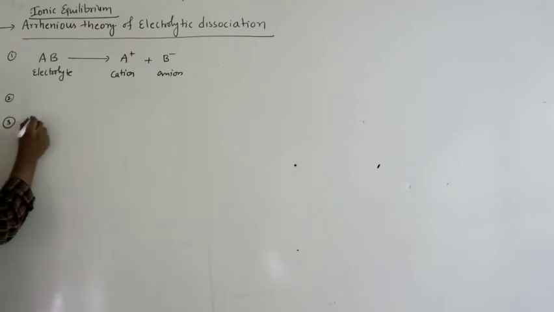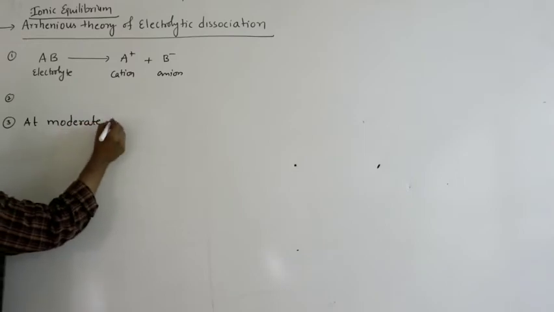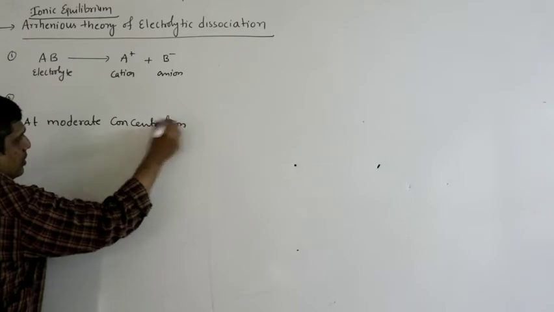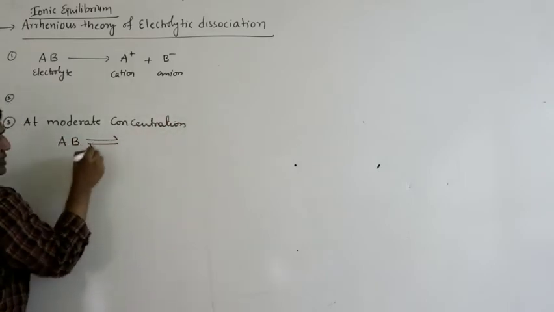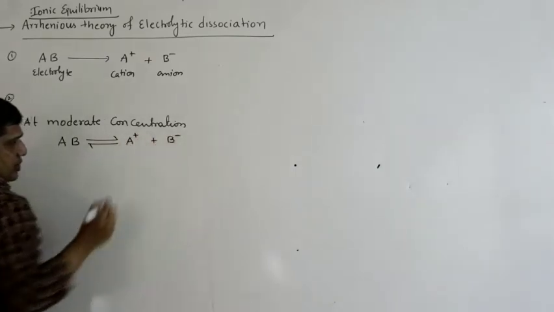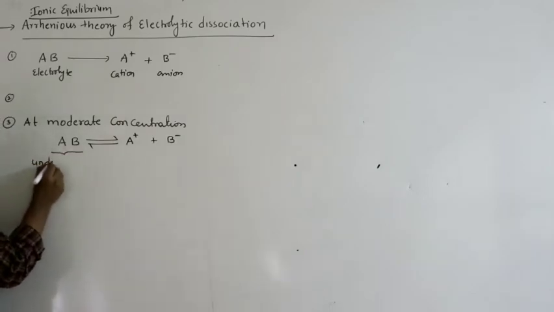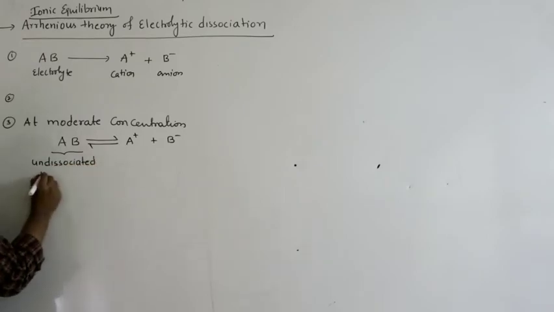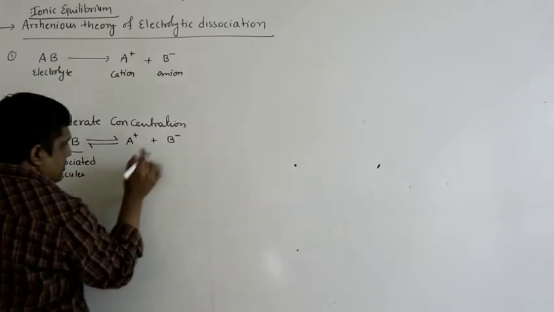It is a moderate concentration. So, what do you mean by moderate? Not high, not low. At moderate concentration, there exists an equilibrium between undissociated molecules and its ions. Now, these are AB undissociated molecules. And these are ions.